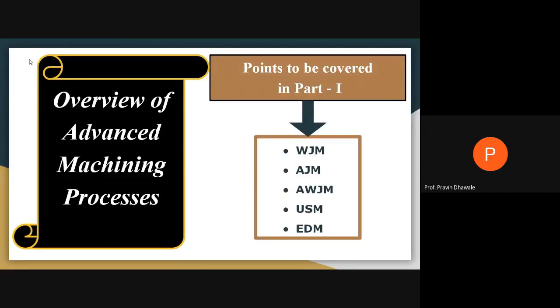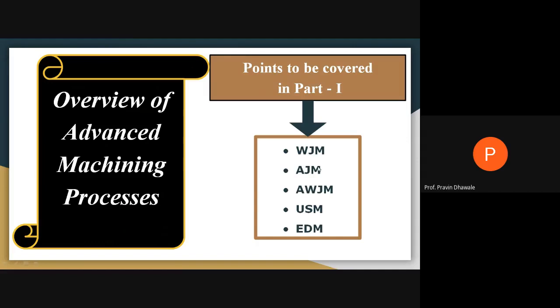In the first part, we have covered core machining, its basic principle, and how they work. These are the machines we have to cover under the first part. The first one is water jet machining. Second, abrasive jet machining. Third, abrasive water jet machining. And fourth, ultrasonic machining.